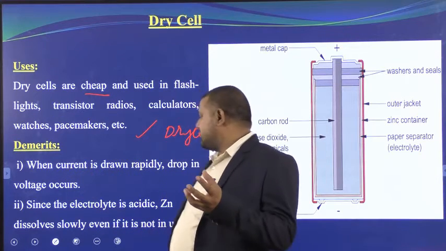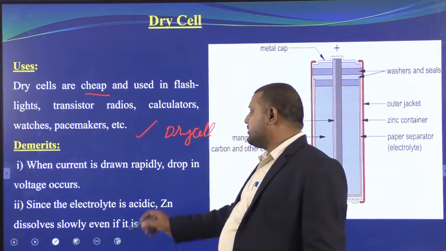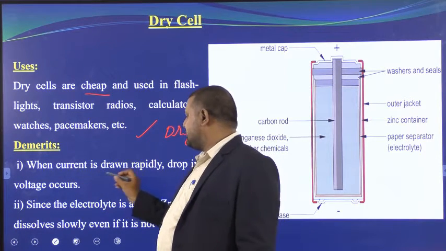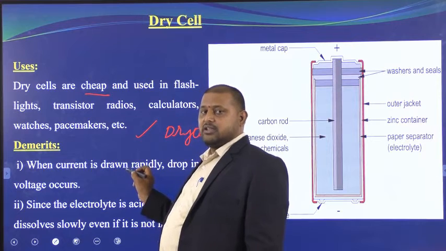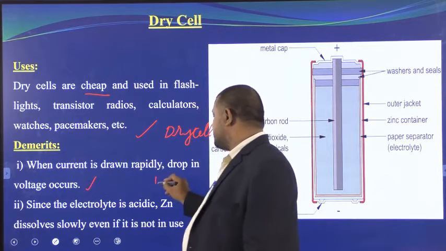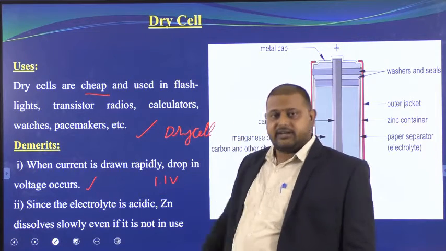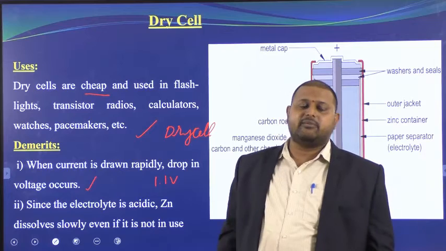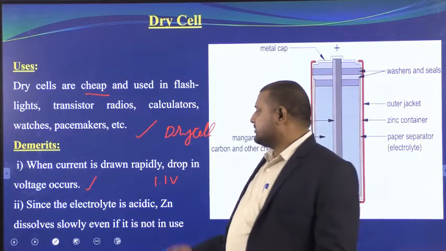Once the current is drawn rapidly, what happens? The voltage suddenly drops. If we draw the current rapidly, the voltage drops tremendously. So it will not show 1.1 volt. Instead, it will suddenly decrease. Then what happens? The battery will become dead. So this is one of the problems.